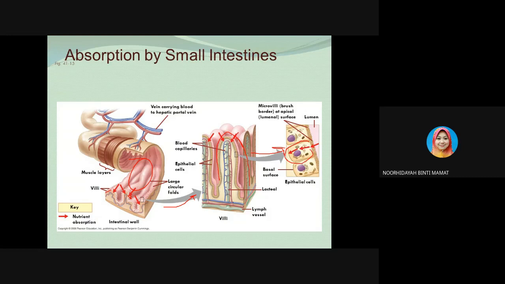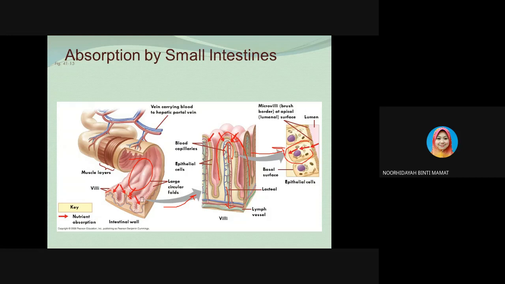This is how the nutrients are absorbed into the blood capillaries or lacteal, and then transferred through the bloodstream. In the core of each villus, there is a net of capillaries, these are the blood capillaries, and also a small vessel, the light blue one, of the lymphatic system.